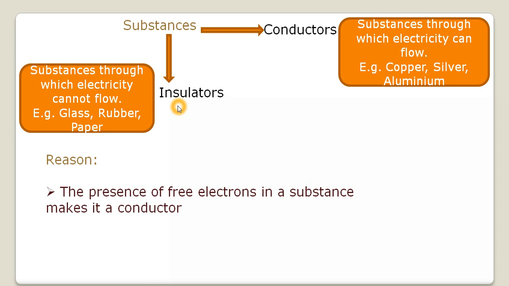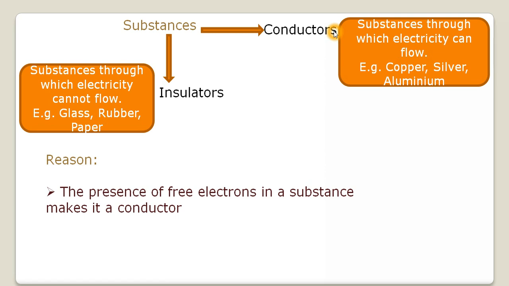Okay, so what is the reason for this difference in their behavior? You know that all the conductors, if we talk about metals, have some electrons. In the case of conductors, the electrons which are present there are loosely held by the nucleus of their atoms.